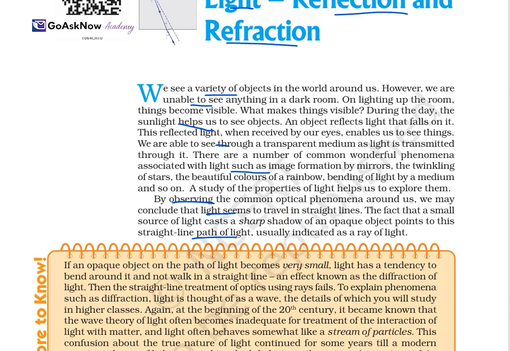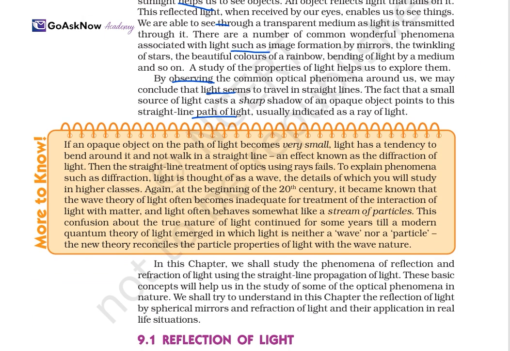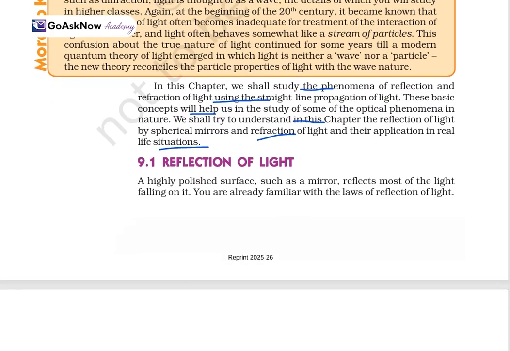This straight line path of light is usually indicated as the ray of light. Whatever light is incident, the path of light in a straight line is a ray of light. Also, in this chapter, we shall study the phenomena of reflection and refraction of light using the straight line propagation of light. These basic concepts will help us to study some of the optical phenomena in nature. We shall also try to understand the reflection of light by spherical mirrors and the refraction of light in real situations. So we'll study both the topics, reflection and refraction, deeply.